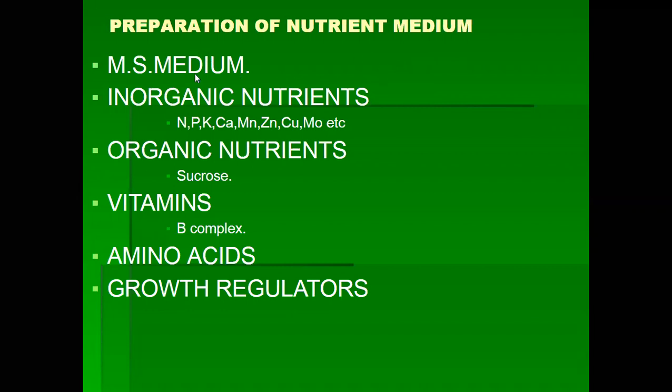Generally we use MS medium, Murashige and Skoog nutrient medium, in tissue culture. It contains inorganic nutrients, organic nutrients, vitamins, amino acids and growth regulators. The growth regulators are auxins and cytokinins. So these are the steps of preparation of nutrient medium.